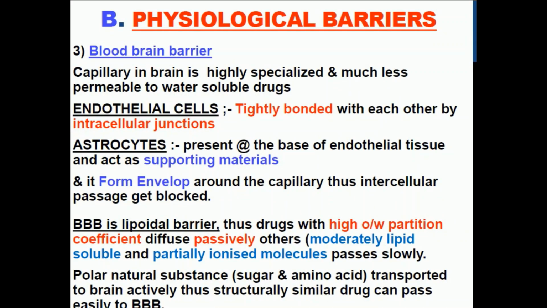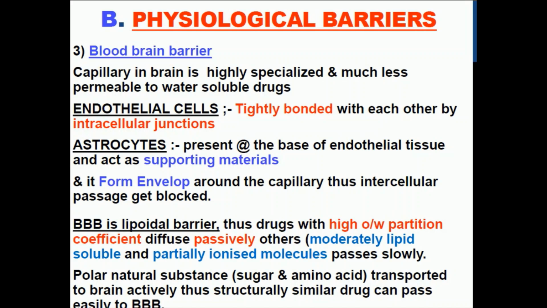So the capillary in the brain is highly specialized and much less permeable to water soluble drugs. It will not allow the passage of the drug; the astrocytes and pericytes provide the support layer, and later on the glial cell is there. Once all these cells are crossed, the drug enters into the brain.